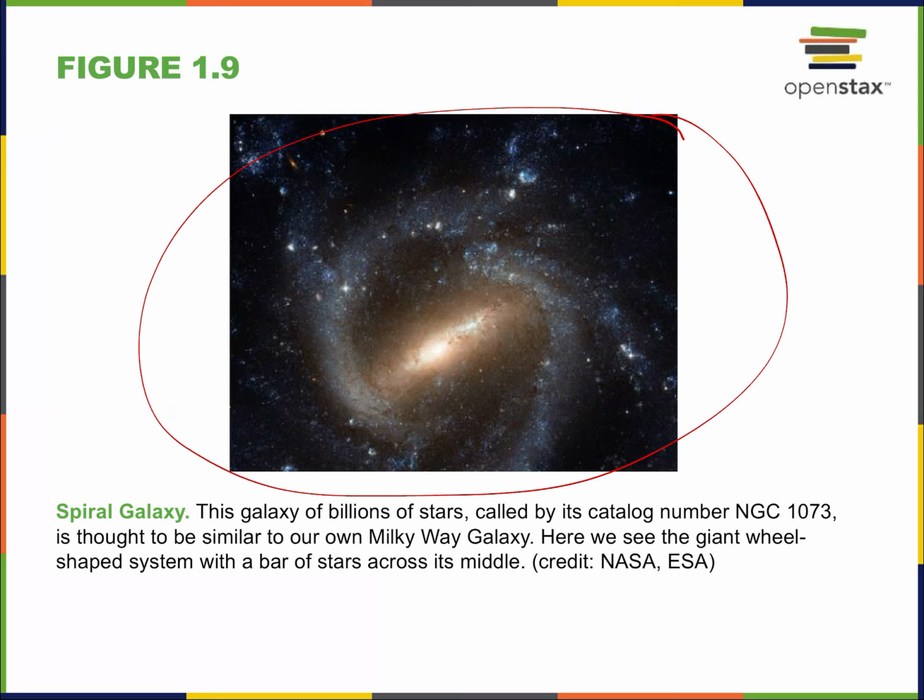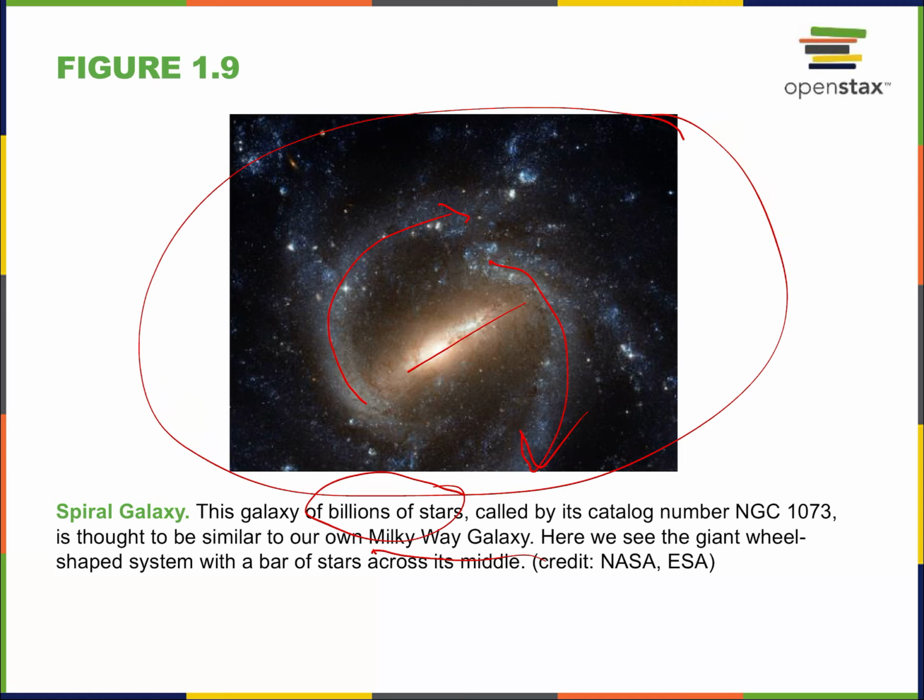NGC 1073. But it's thought to be very similar to the Milky Way galaxy in terms of this bar in the middle and these long spiral arms formed of stars. But check out that number, billions of stars. So every single galaxy, an island of stars, a spinning disk composed of stars, has billions of individual stars, our sun being one of those, of course. So when we saw those colliding galaxies in the first picture, each of those colliding galaxies had billions of stars. But those, of course, aren't our galaxy, neither is the one shown here.